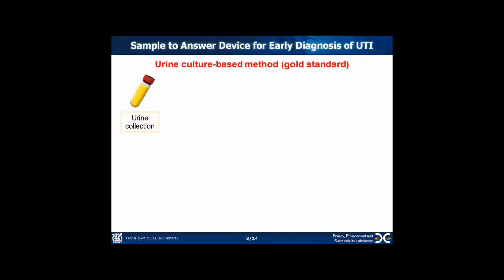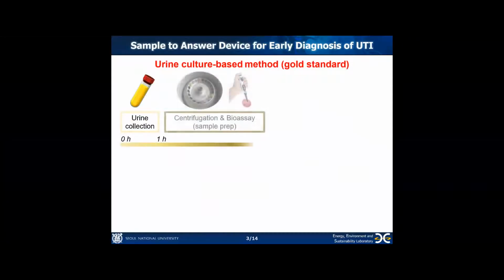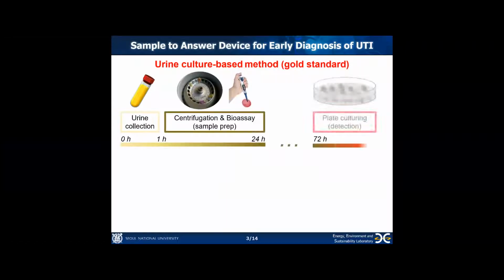Currently, we go to the hospital and get tested when we feel symptoms. First, a multiple-step sample preparation is required to separate only bacteria with high purity from collected urine sample. And it takes more than a day to incubate the bacteria to obtain an observable population. It takes about 3 to 5 days to determine what type of bacteria is infected.